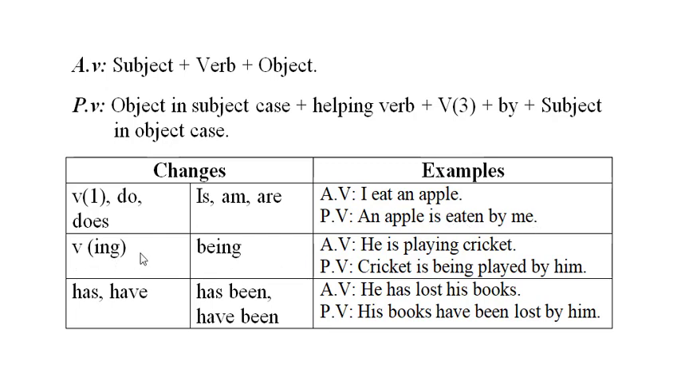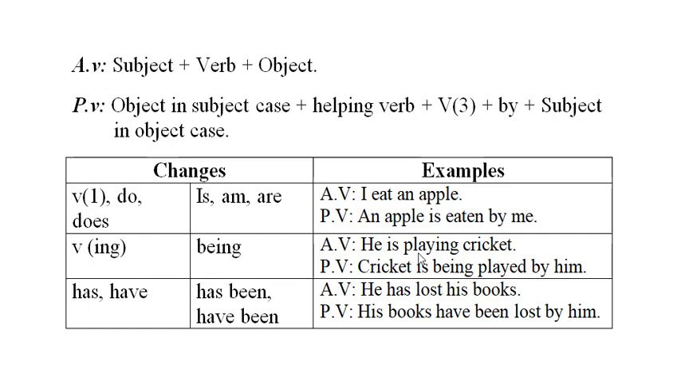The ing form of verb is changed into being. He is playing cricket. The object becomes the subject of the passive sentence, cricket. Cricket is a singular noun, so we use a singular verb. Cricket is. The ing form changes into being. Cricket is being.